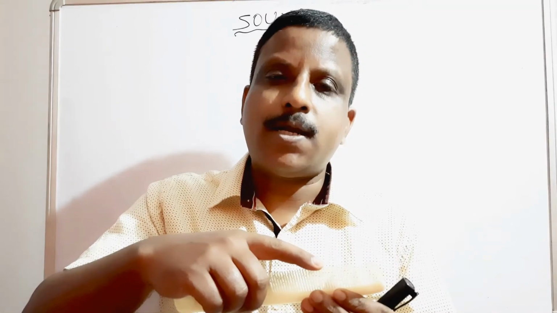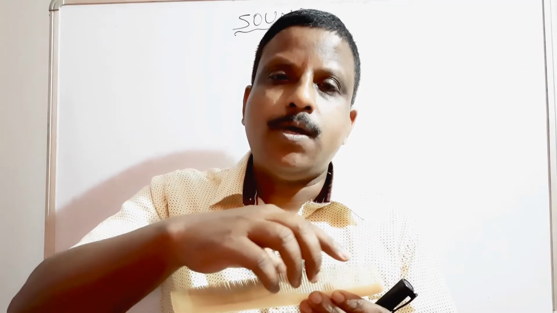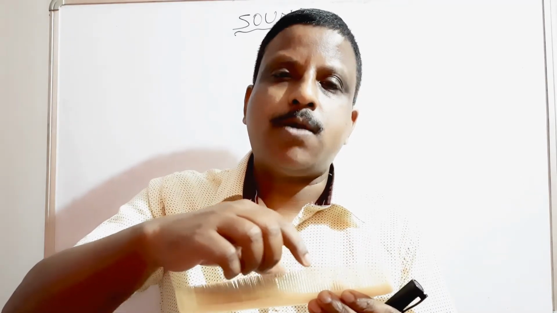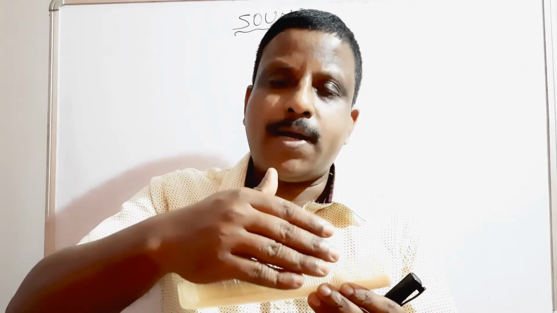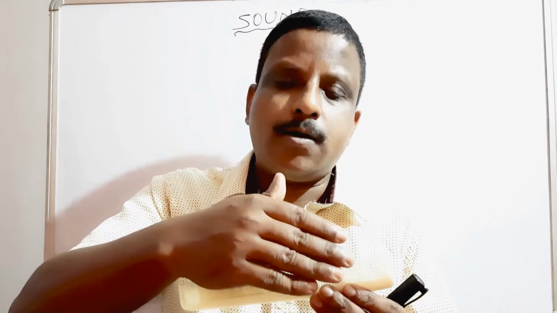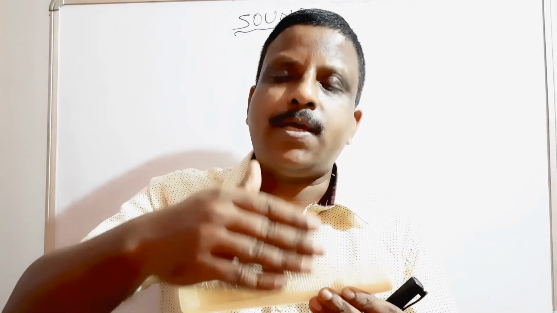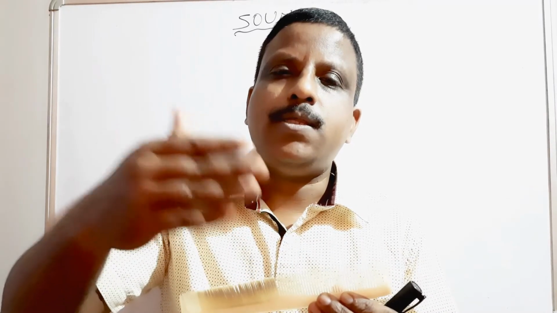When it starts vibrating, it also vibrates the surrounding particles of the medium. Then the particles in contact with them start to vibrate again. In this way sound reaches our ears, so we are able to hear the sound.